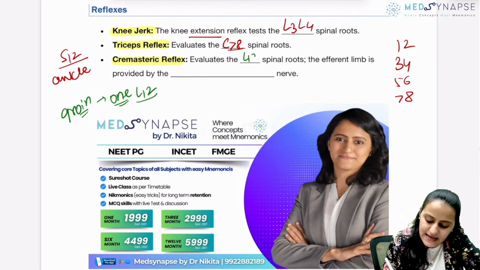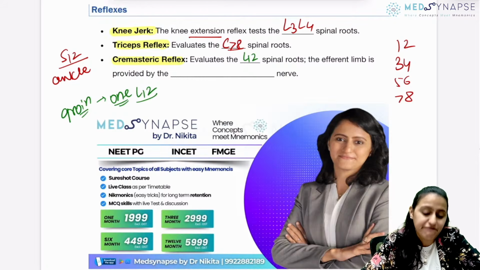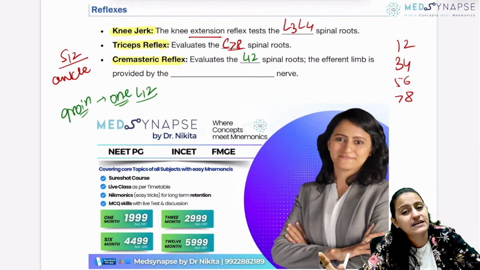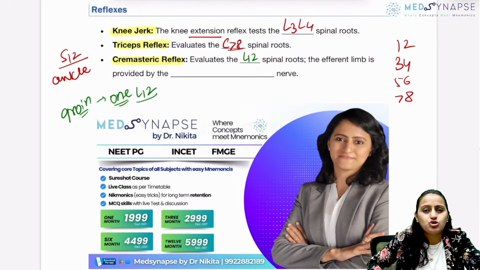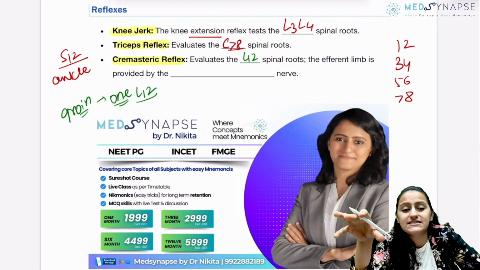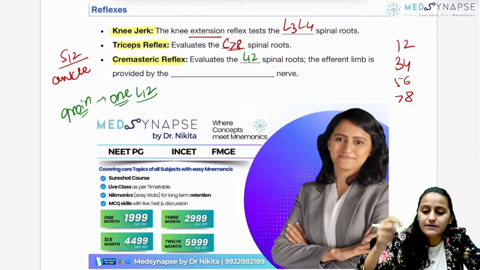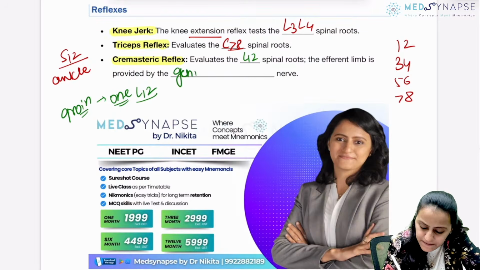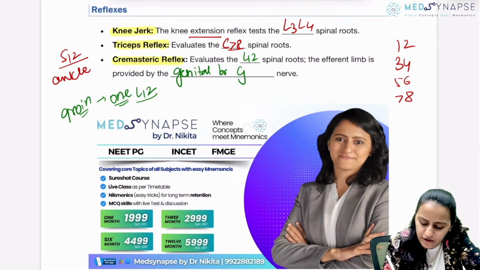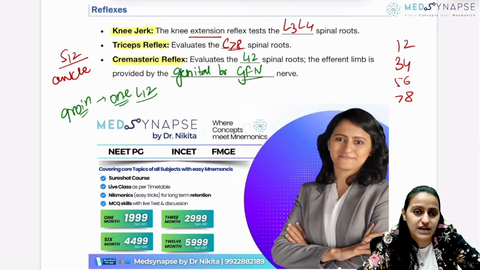So remember, it is L1, L2 spinal roots. The efferent, not the afferent, is what nerve is the efferent for the cremasteric? So stroking on the thigh, you are looking for the testis getting elevated. Testis, the gonads, the genital. So you're looking for the genital, that is the efferent is going to be the genital branch of the genitofemoral nerve.